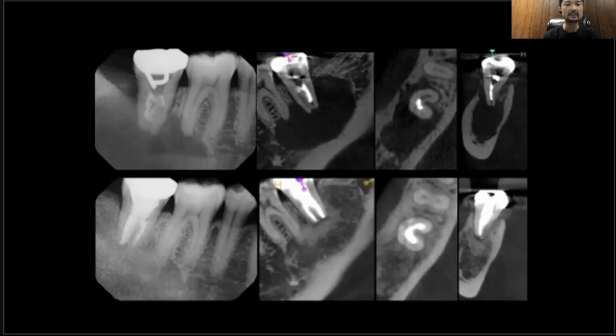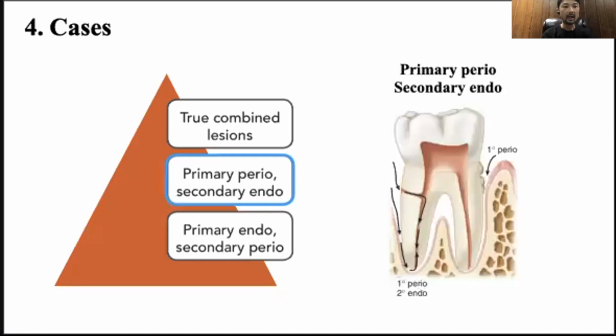Even though the lesion is very big, we started the root canal. And after the root canal, without any periodontal condition, only the non-surgical root canal, at a year follow-up, you can see the complete healing. And there's a C-shaped canal. We cleaned all the way, we placed a filling, and the human body heals everything. I will show you the primary perio cases as well.